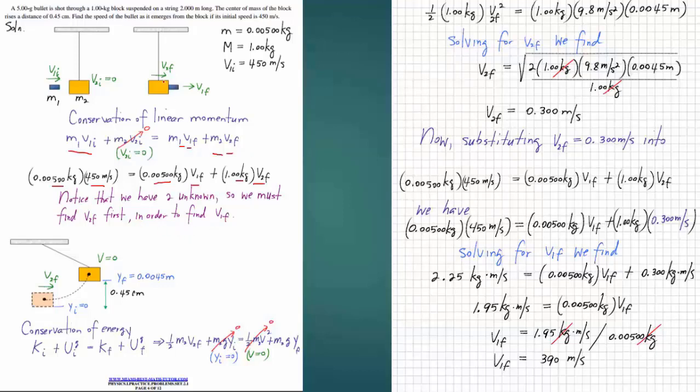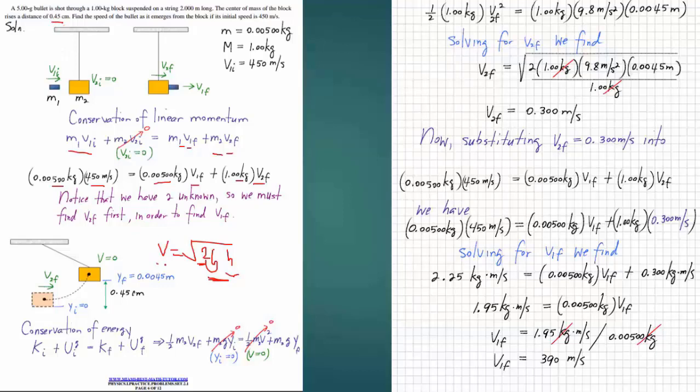Notice that we have two unknowns, so we must find V2 first in order to find V1F, where V1 refers to the values of the bullet. So you first have to find V2F, because we are given the height it has risen, so we use the principle of conservation of energy to get V equal to the square root of 2gh. So we take 2 times 9.8 times the height, which is 0.45.